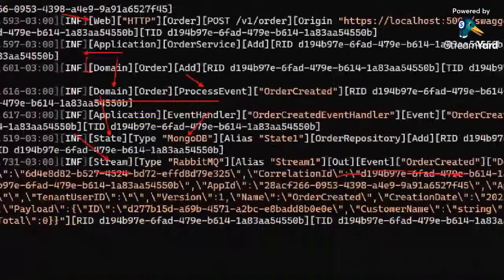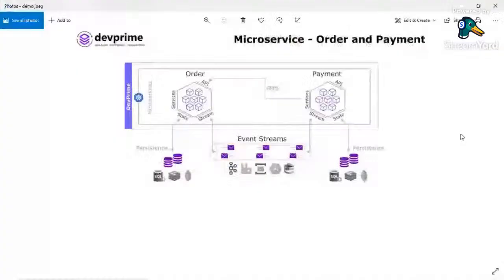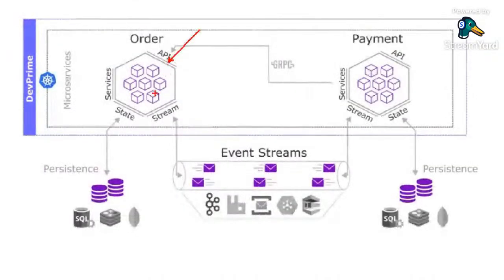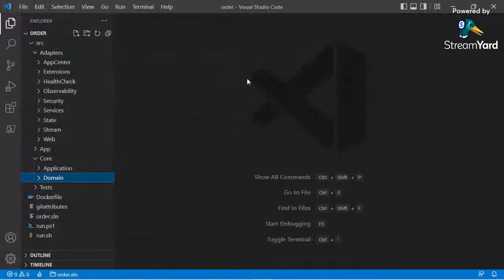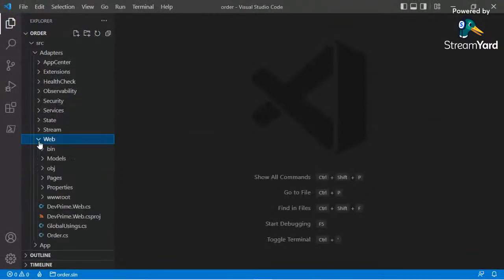It has been delivered, and we can follow all these steps the same way we got in this chart: receive on web adapter, process, save its state, and emit event. Let's look inside the code of the DevPrime microservice and see step by step how this works. First of all, our journey starts on the web adapter.